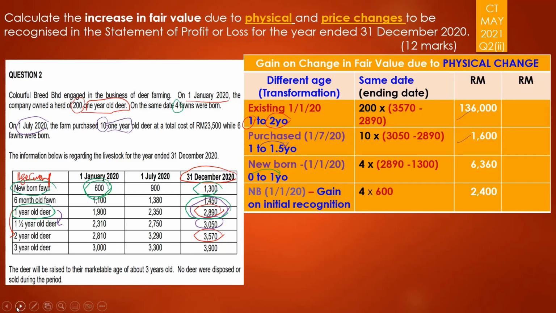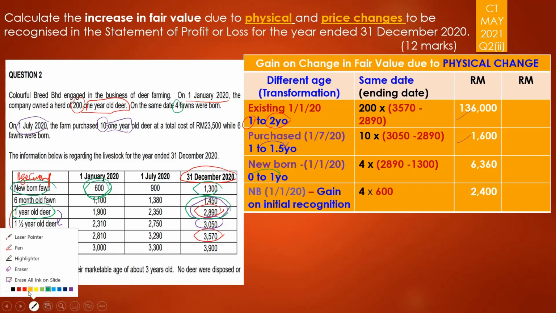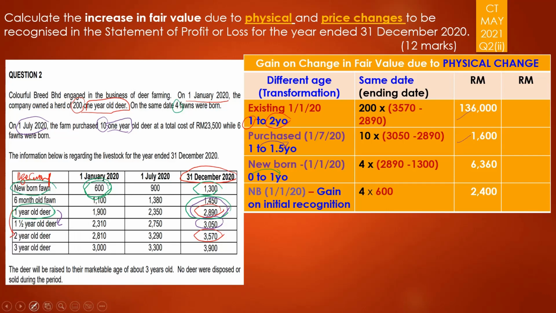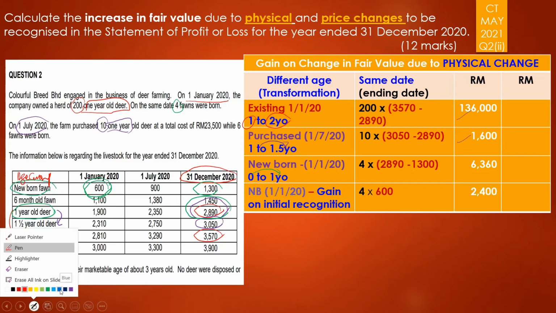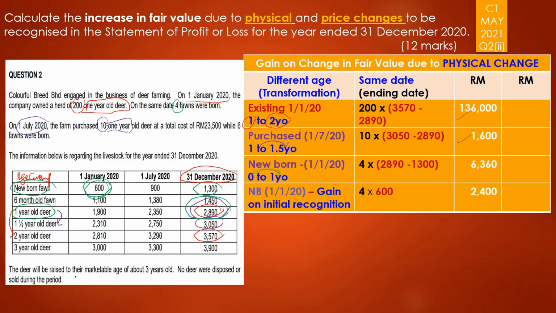Next one would be the ones that were newly born here. So I'm going to use a different color for that. Not many choices here. I take blue. Yeah, blue has been used. So I use black. So this is 6, and it was the newborn. And remember, the date was 1st of July. So I want you to look at 1st of July, the date.